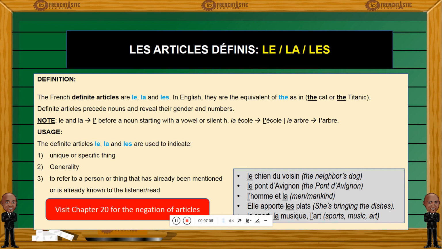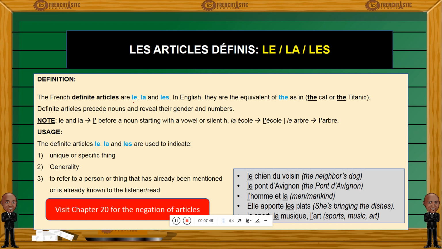All right. Now let's work on les articles définis, le, la, les. So in French, definite articles, le, la, les simply represent the in English. They are the equivalent of the. Quite easy. So if I say le chat, I mean the cat. If I say the Titanic, le Titanic, the Titanic. And les is simply the plural form of le or la. So if I say le chat, the cat. If I say les chats, the cats. So les is the plural form of le and la.